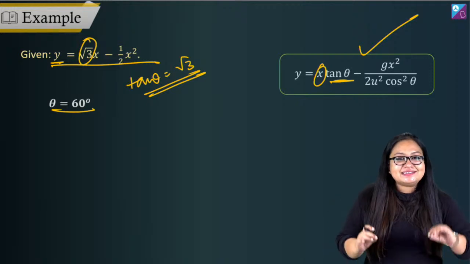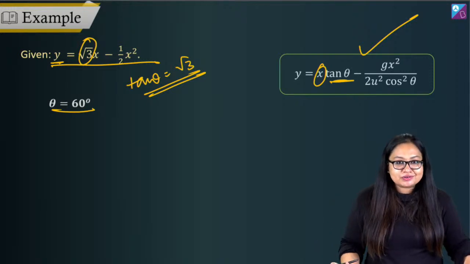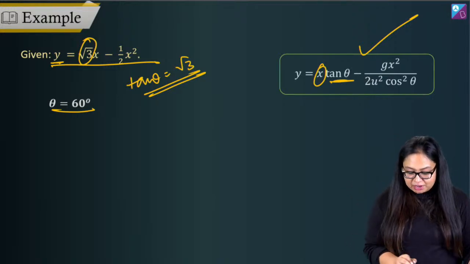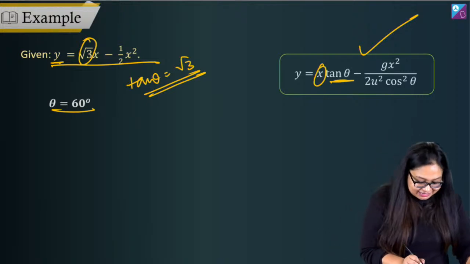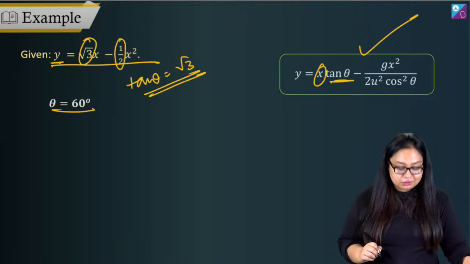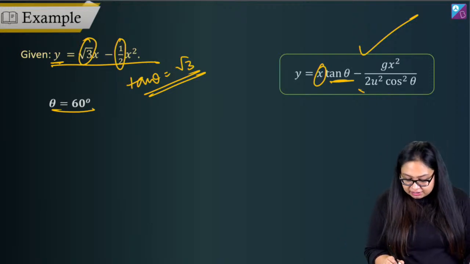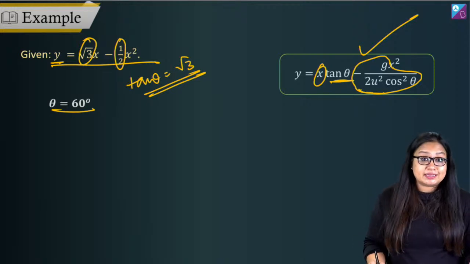Once we get theta equal to 60 degrees, it's very easy to find out u. Let's compare the coefficient of x square also. Over here, coefficient of x square is minus half, over here it is minus g upon 2u square cos square theta.